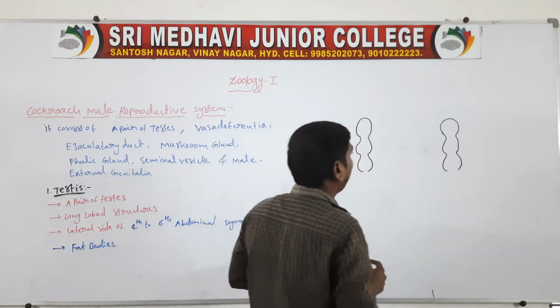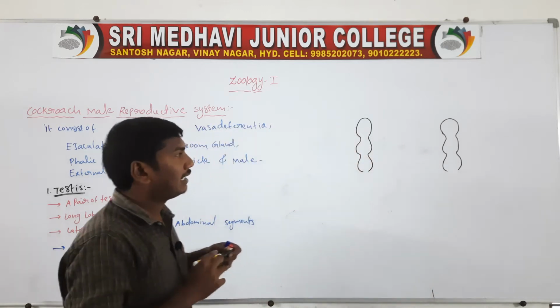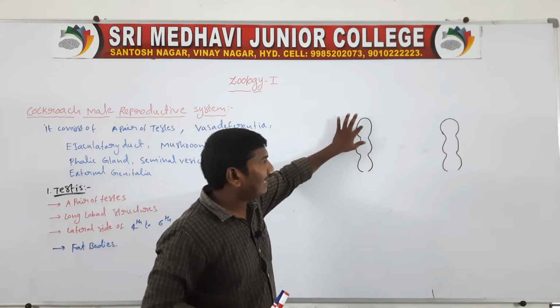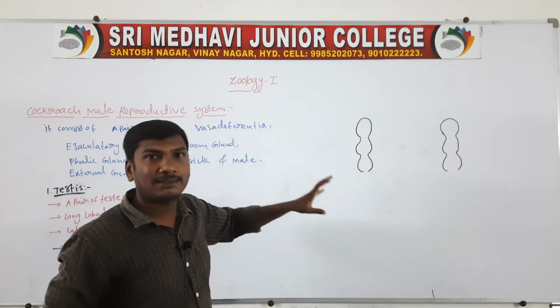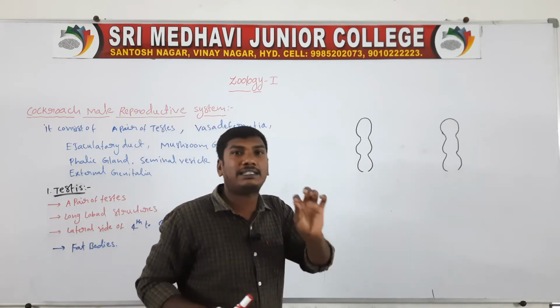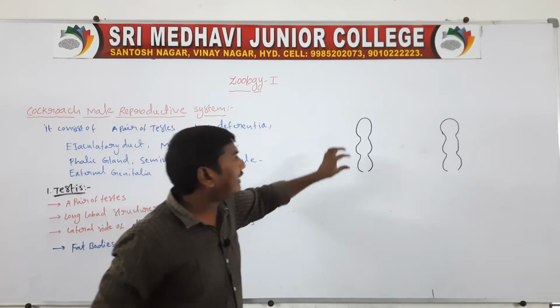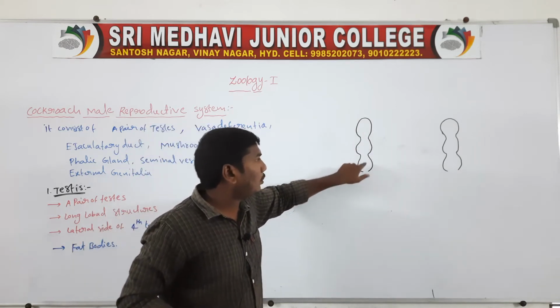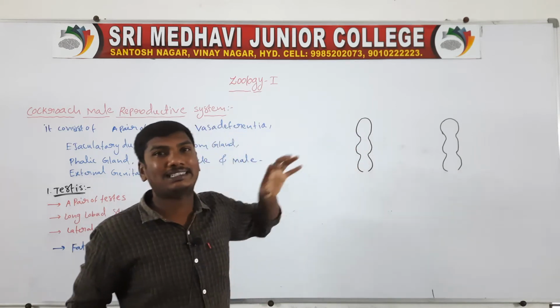These are a pair of testes. The testes are long and lobular structures, with lobes like 1, 2, 3.